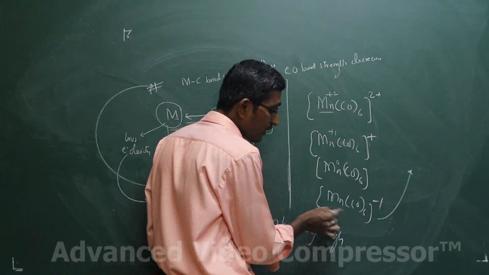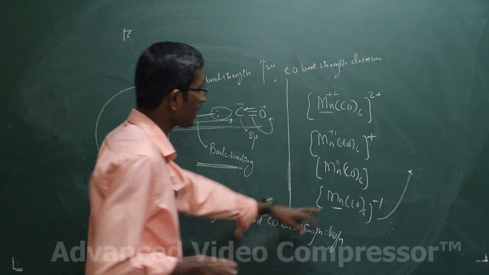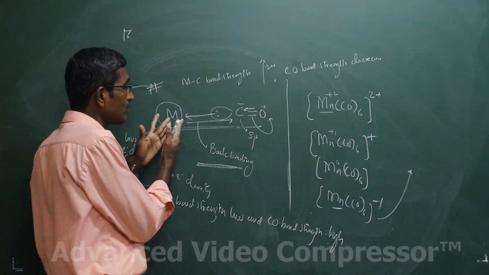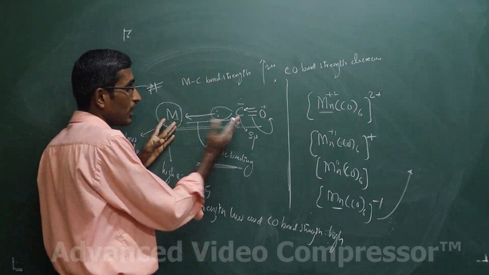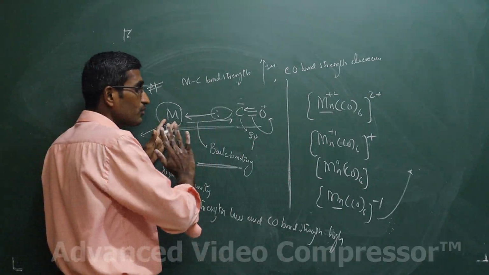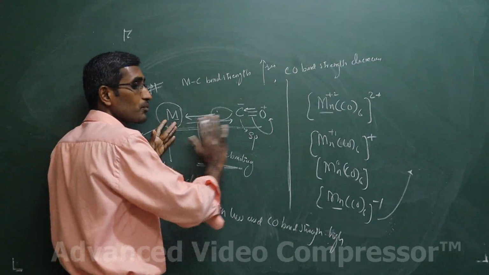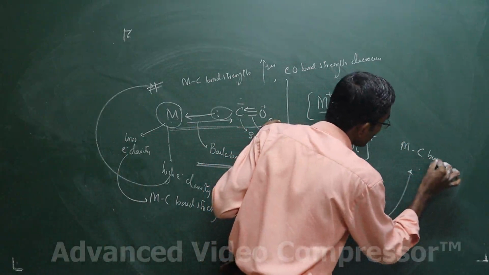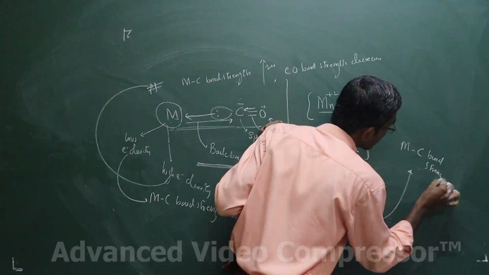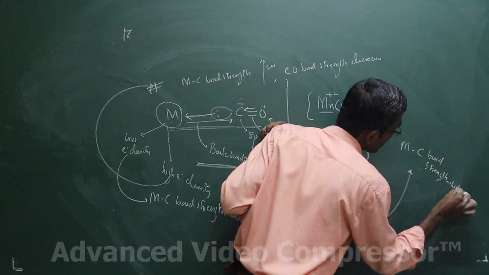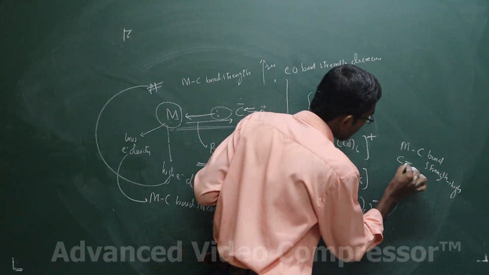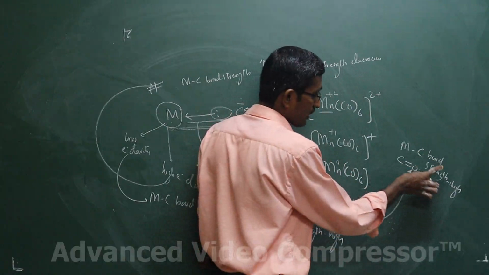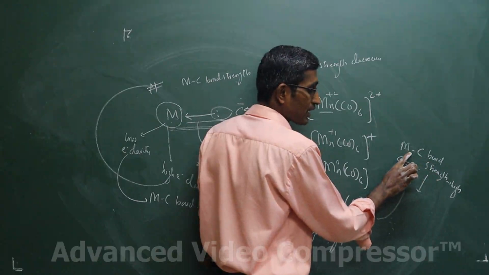Don't you think that in this case the metal ion already has high electron density because it is negatively charged? Don't you think it will start giving the electron to the carbonyl carbon strongly? Then the MC bond strength will be high, whereas the CO bond strength will be low, because back bonding increases as the metal ion is negatively charged.